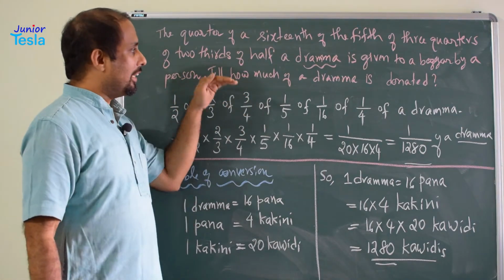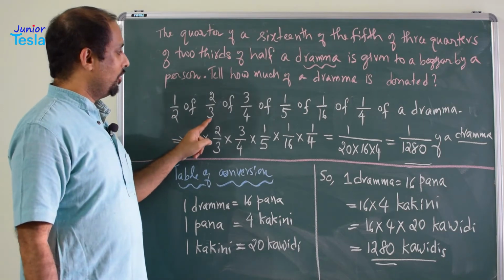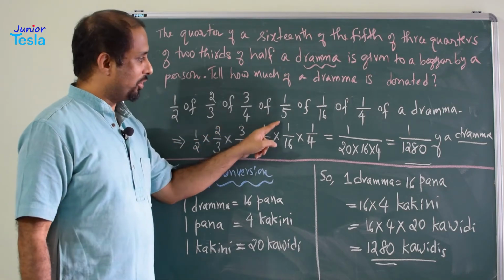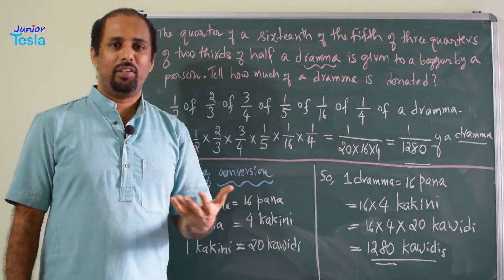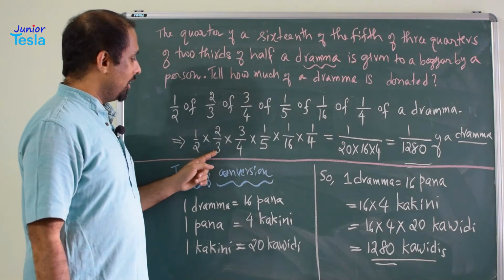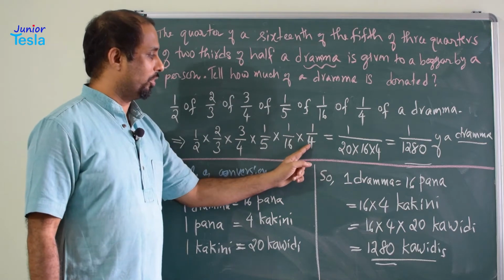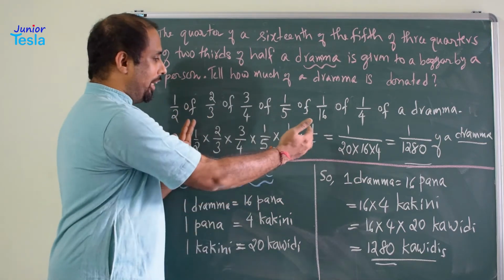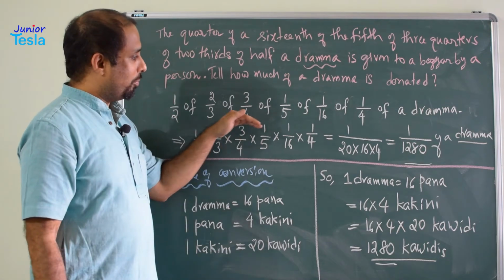Now, if you are writing this in mathematical language, it is half of 2/3 of 3/4 of 1/5 of 1/16 of 1/4 of a drachma. Of is nothing but multiplication. So, 1/2 times 2/3 into 3/4 into 1/5 into 1/16 into 1/4. Now, this much of a drachma is given.